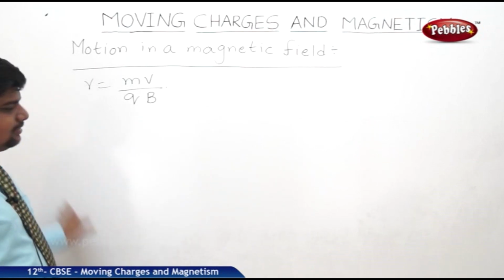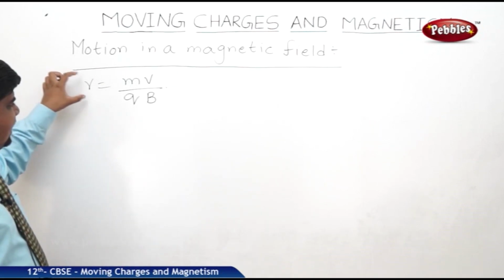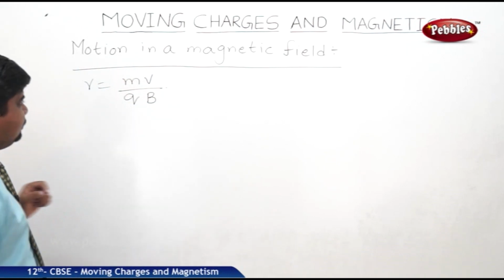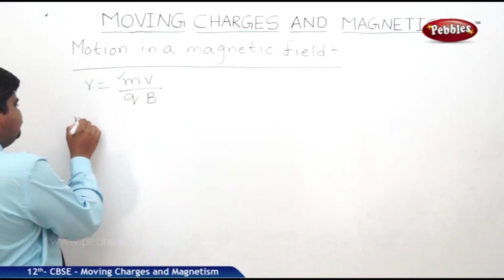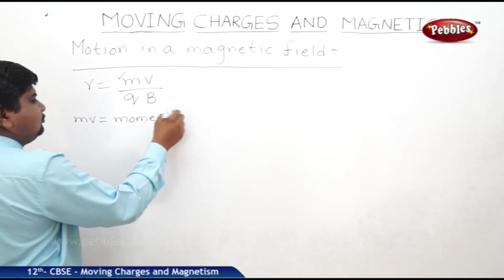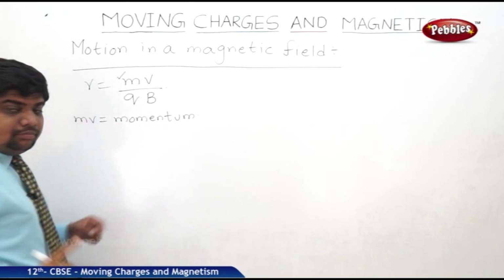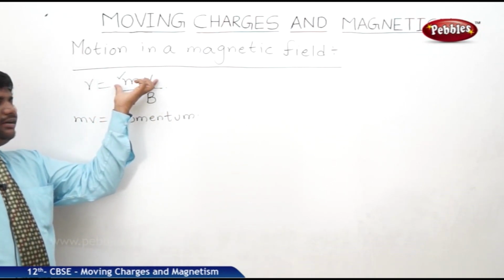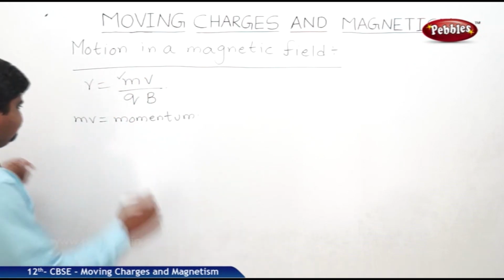Whenever an electron is revolving in a magnetic field, how much radius it is traveling is equal to m v by q B, where m v is momentum. More momentum, more radius. If the radius should be more, the electron should achieve more momentum.